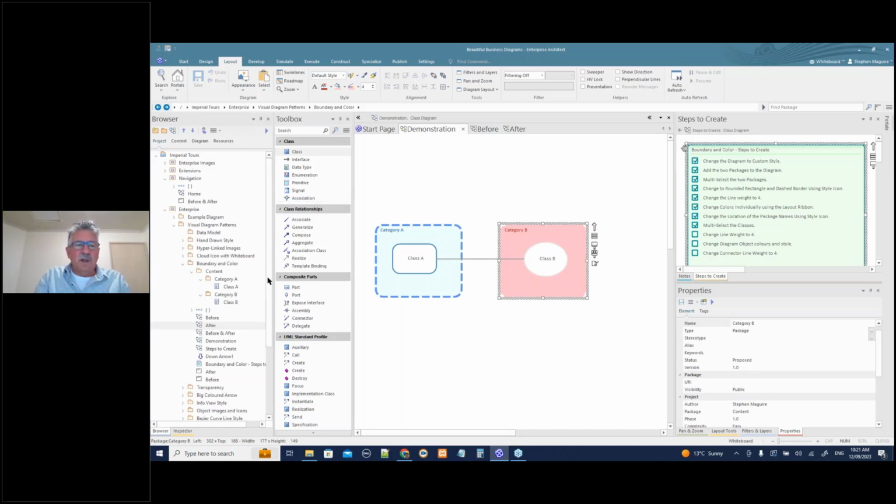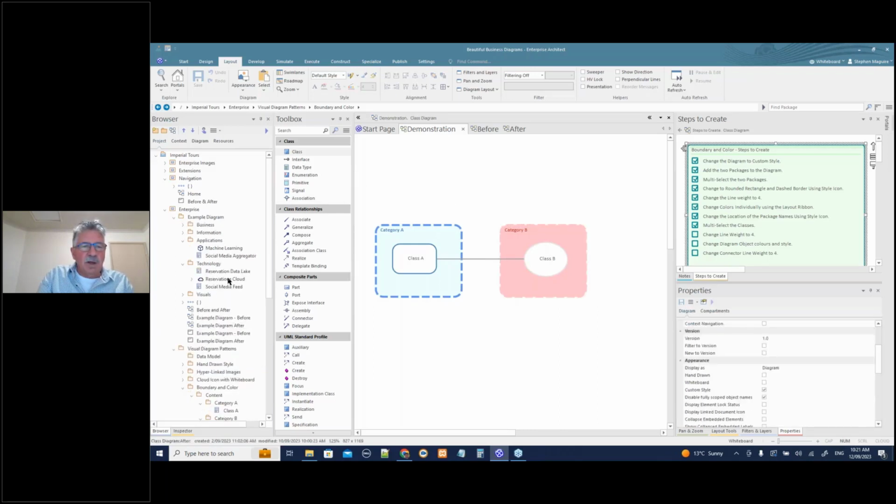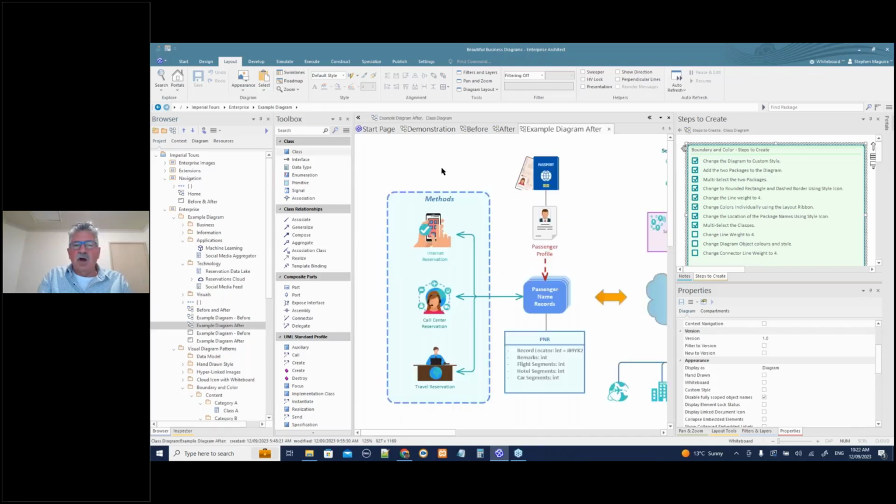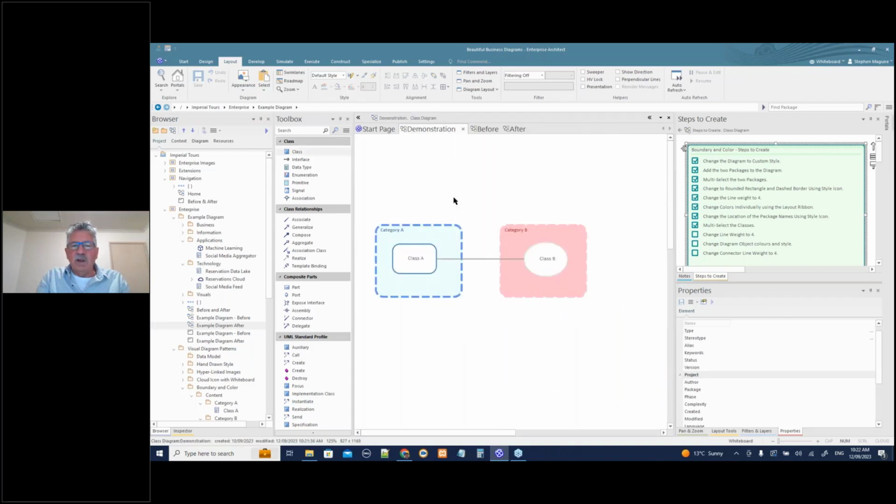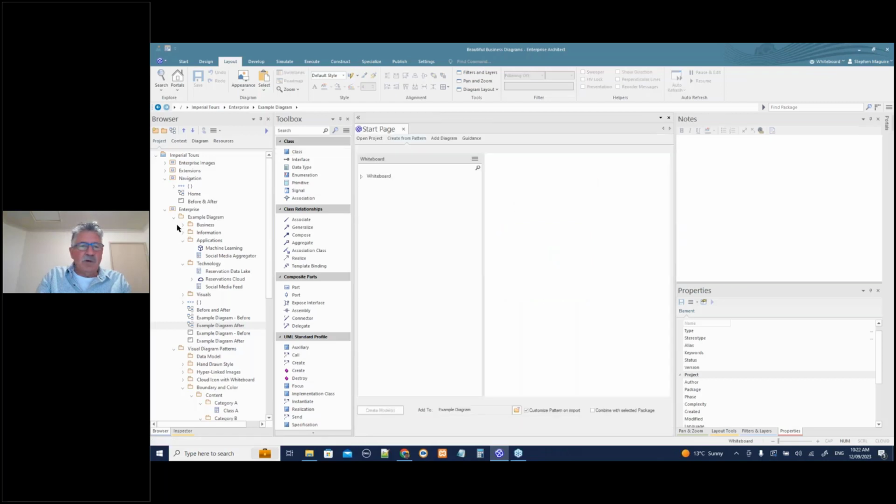And you can see in the example diagram, we'll just flick back to this example diagram again very quickly. You can see that I've used it right here, okay? So that's what I've used with the packages. So you can see that diagram there and how I've used that little pattern. Let's close this one again, close all diagrams, and I'll say save to the demonstration. Let's look at something else.